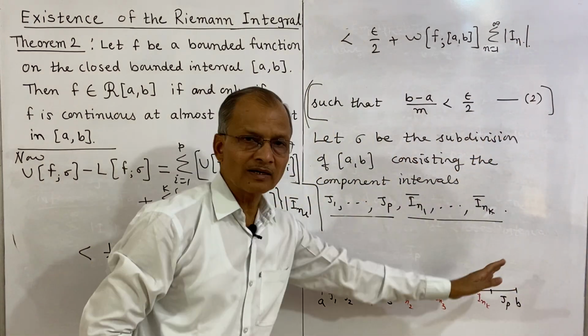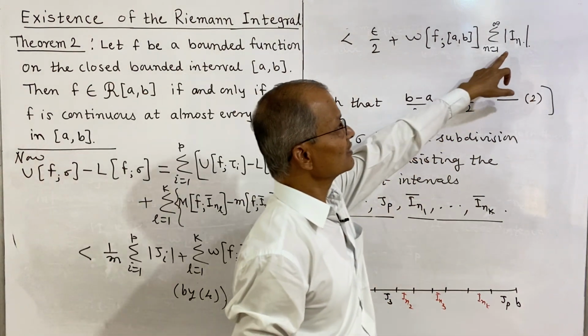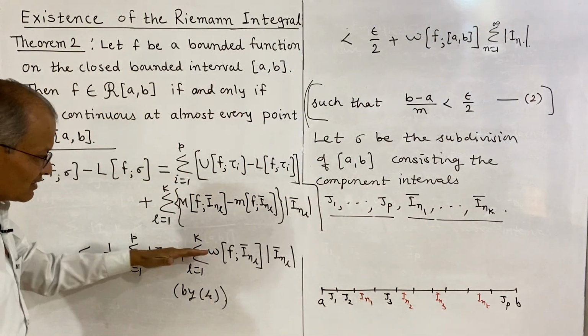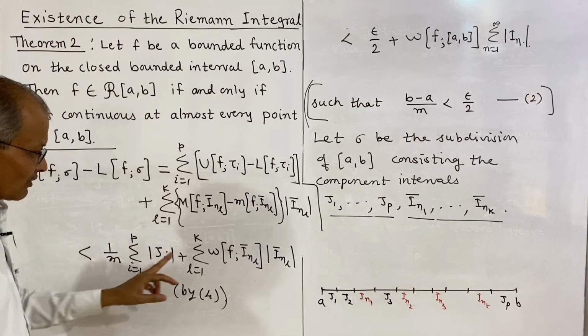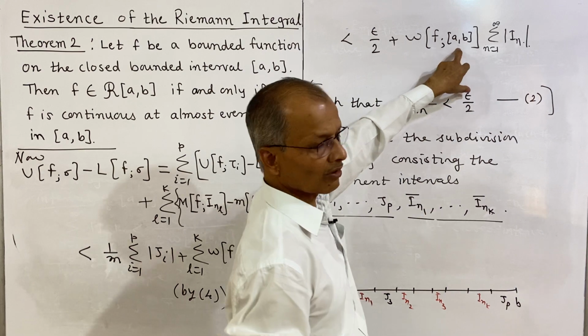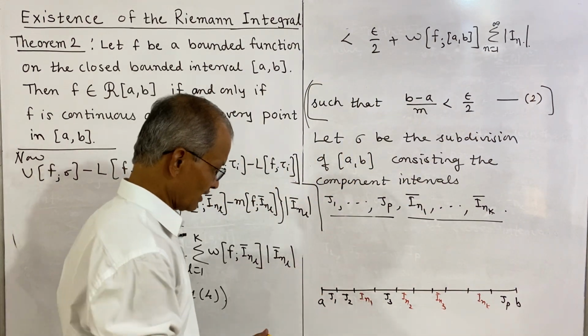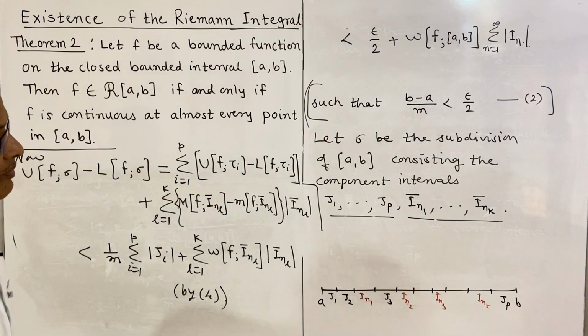If you make the infinite intervals, then this length will be less than this number of infinite intervals. Why have we written it like this? We have replaced these quantities by a bigger quantity. So this is less than epsilon by 2, this is less than omega, the oscillation of f on the whole interval a to b, and this is less than this entire length from a to b, the sum of the component intervals' lengths.